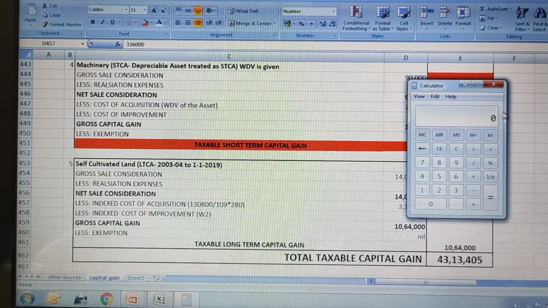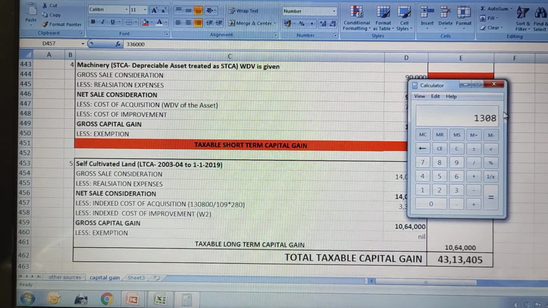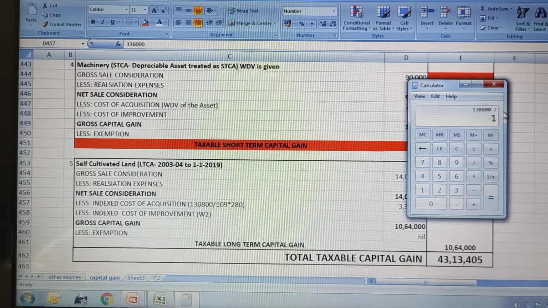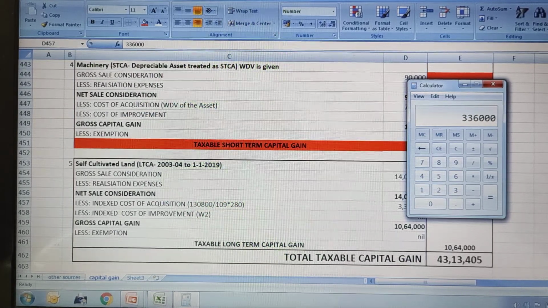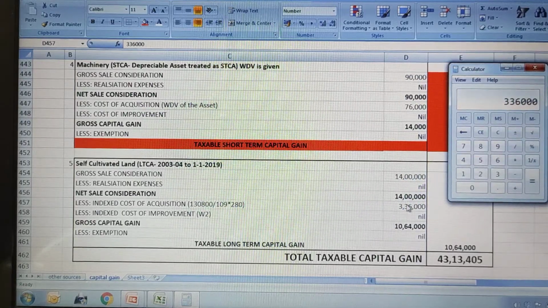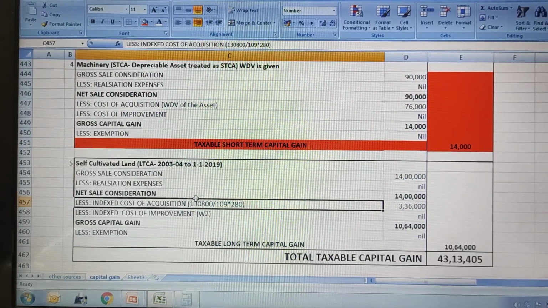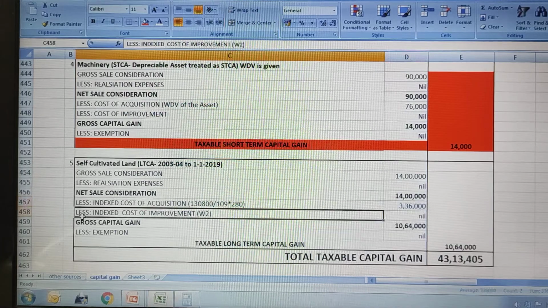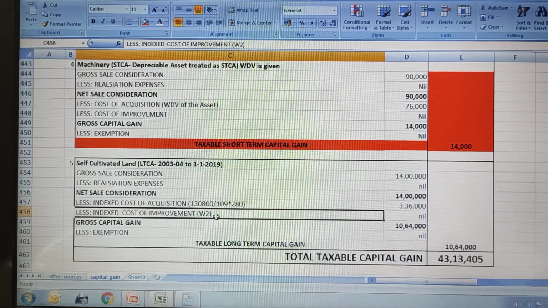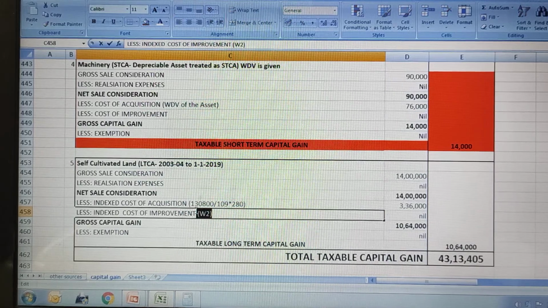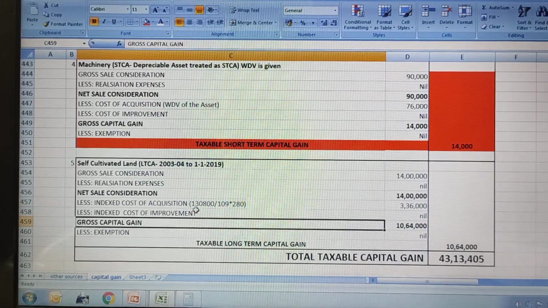So let us just cross verify. 1,30,800 divided by 109 multiplied by 280. Yes, it is 3,36,000. Okay, it is the indexed cost of acquisition. Indexed cost of improvement is not given in the question, so this will remain nil.